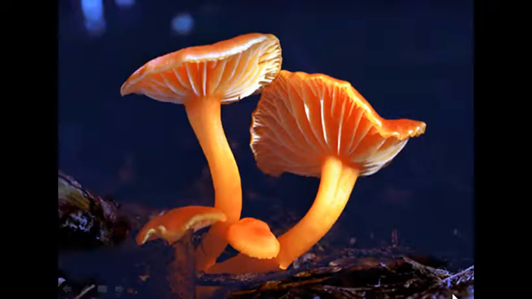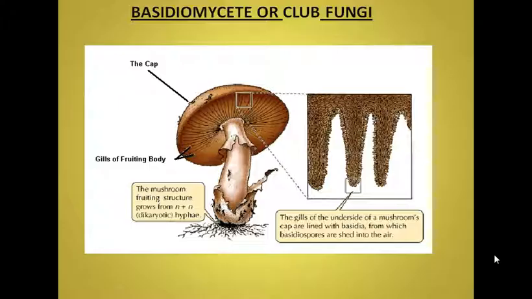This is the stalk or stipe, this is the girdle or annulus, a ring-like structure, this is the cap or pileus. This is a mushroom, you can see. Especially it is common in the rainy season, as is the case these days. So here again is the structure of a mushroom, which is a Basidiomycete.